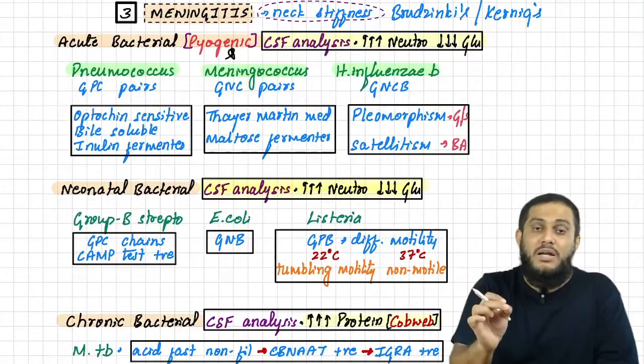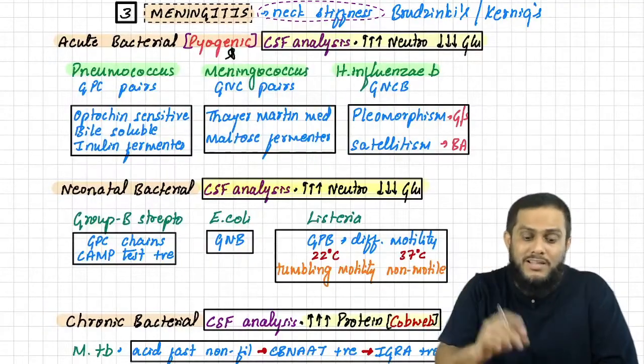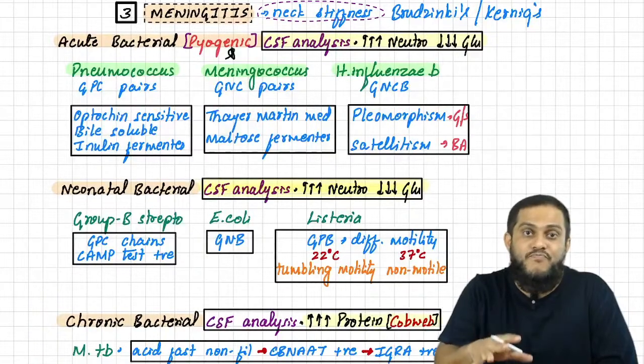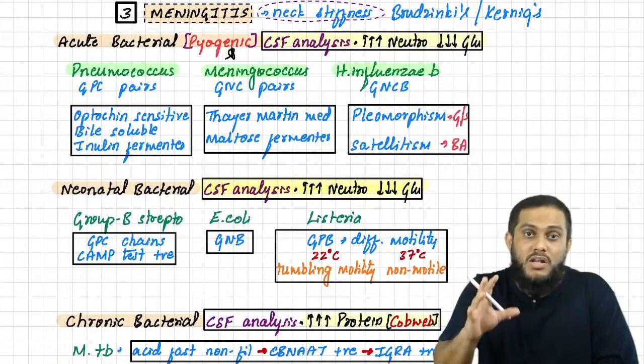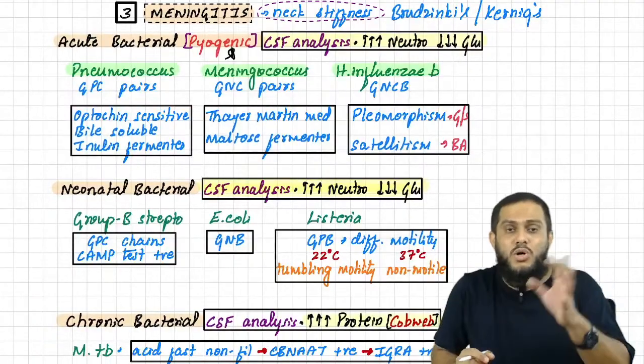To identify these bacteria, key points are given in the box. And these boxes, I call them magical boxes. Remember, Naseer sir's magical boxes. These boxes are magical boxes. Remember, tomorrow the question will come.